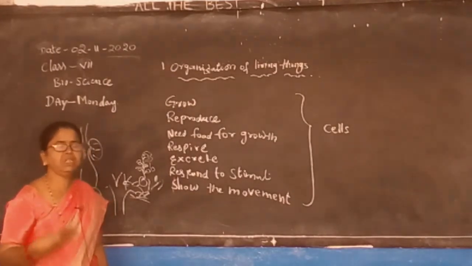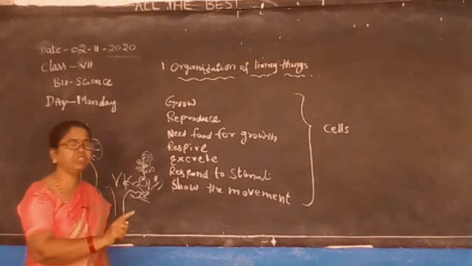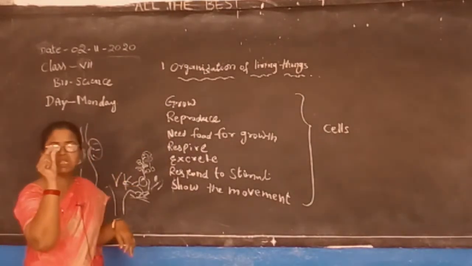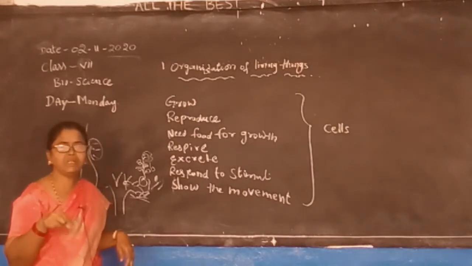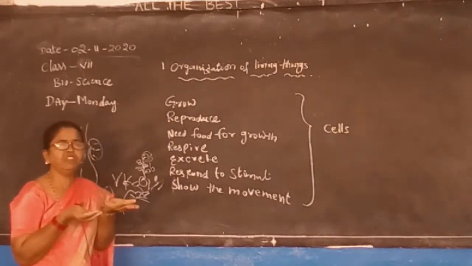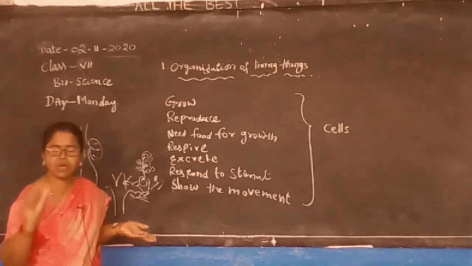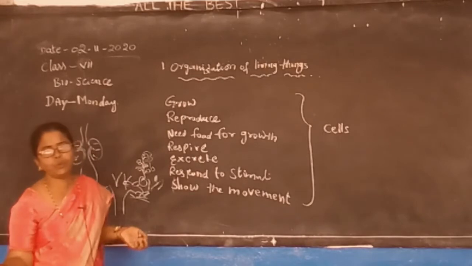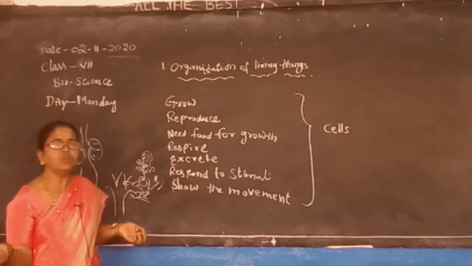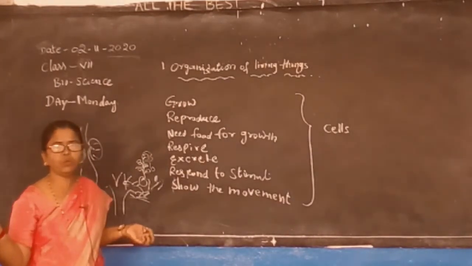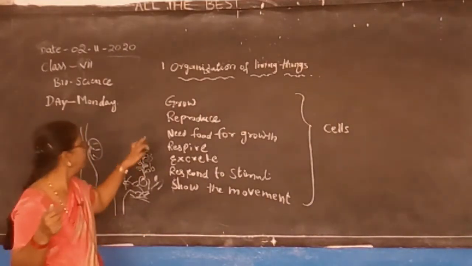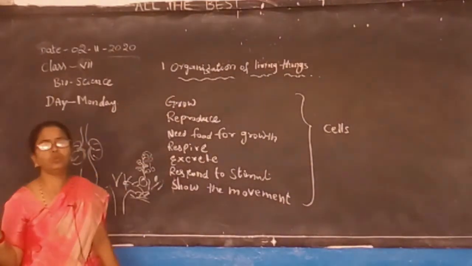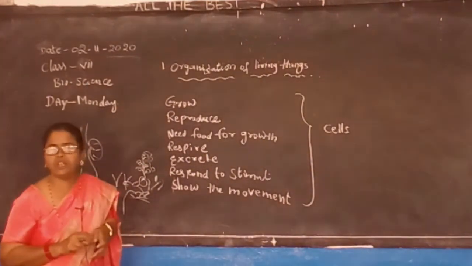So like that we can see that only living things grow and reproduce. Just now I said that if you sow a small seed in the soil, it will grow. If you sow a mango seed, a mango tree will be produced. If you sow a rose plant, only a rose will be reproduced. If you sow a mango seed, a guava plant won't be produced. So reproduction is there, and living things need food for growth. I just said that we need food for growth.